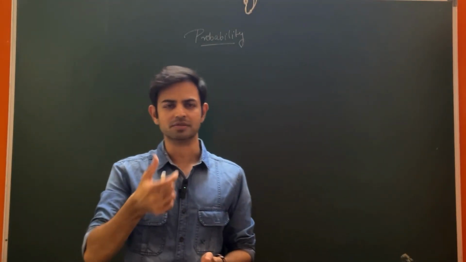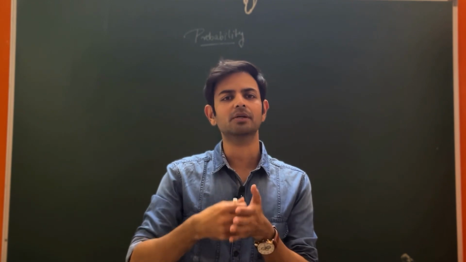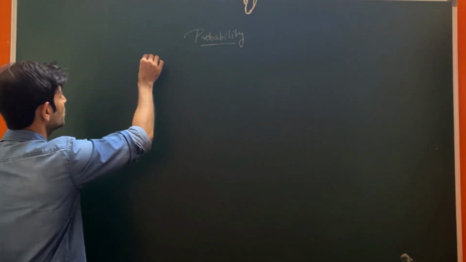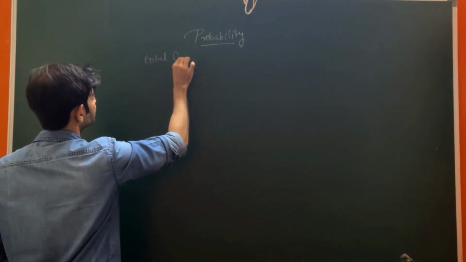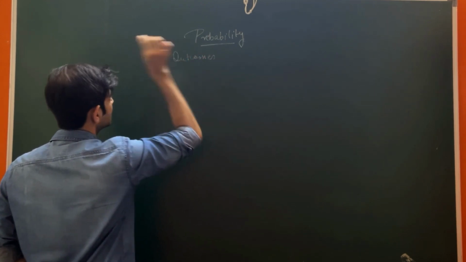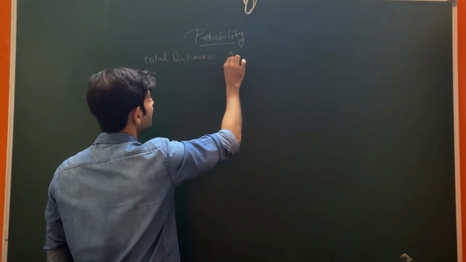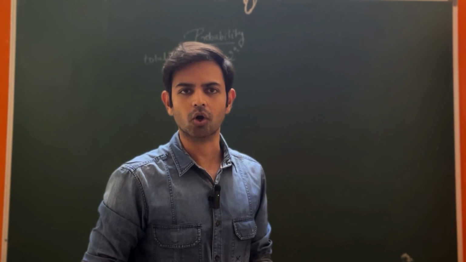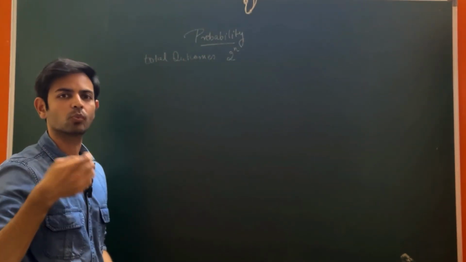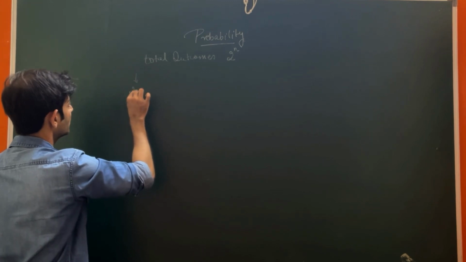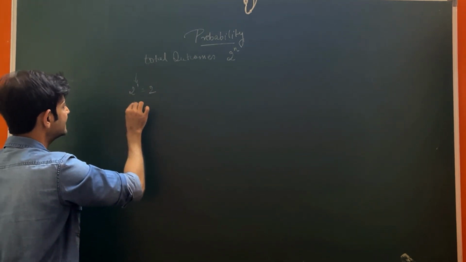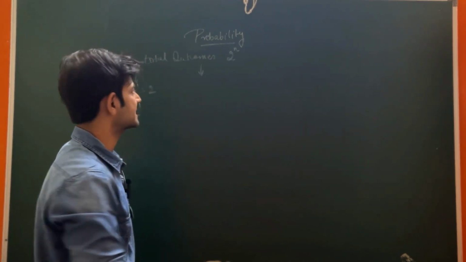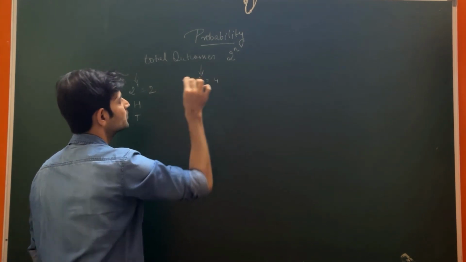Now the first case is tossing of a coin. A coin can be tossed once, twice, thrice and so on. So we have a general formula for total outcomes for a coin: 2^n, where n is the number of times we are tossing the coin. In case a coin is tossed once, the total number of outcomes is 2 to the power 1, which is equal to 2, that is either head or tail. In case a coin is tossed twice, then it is 2^2, which is equal to 4.